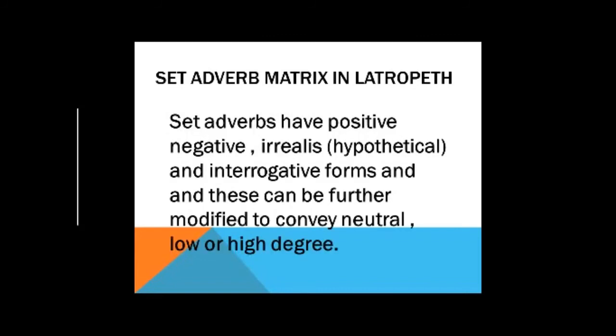Set adverbs have positive, negative, irrealis, hypothetical, so irrealis means hypothetical essentially, and interrogative forms. Interrogative is when you're asking a question, and these can be further modified to convey neutral, low or high degree. So there's a bunch of other variables here that come into play in terms of these forms that you're about to see.